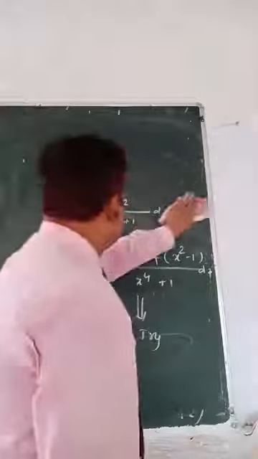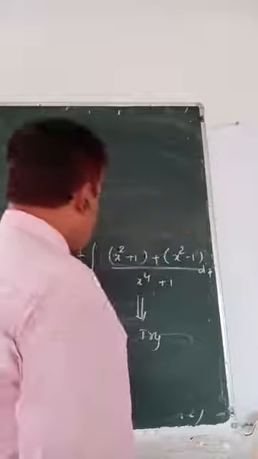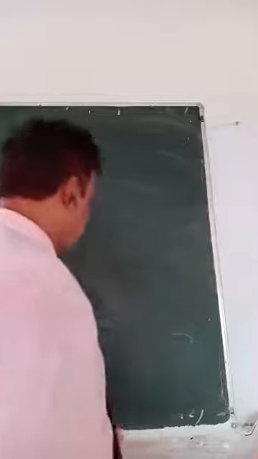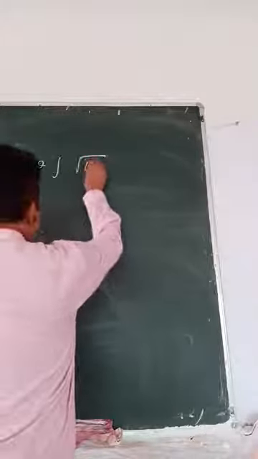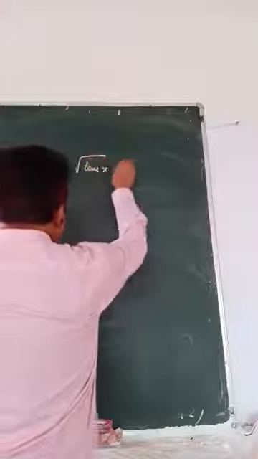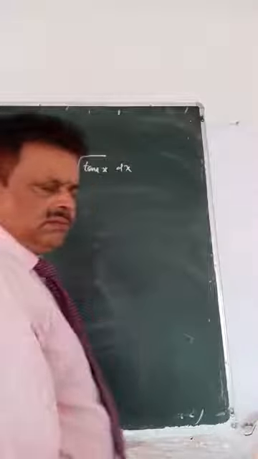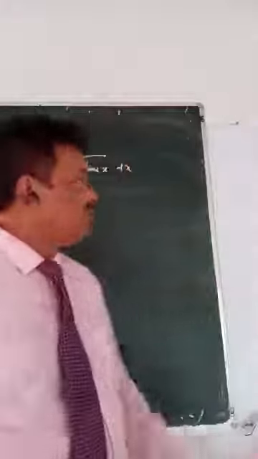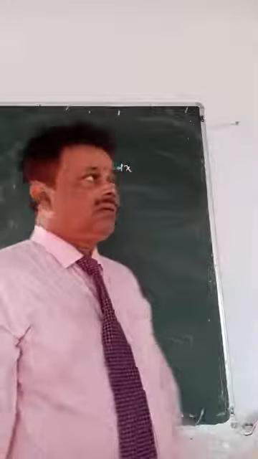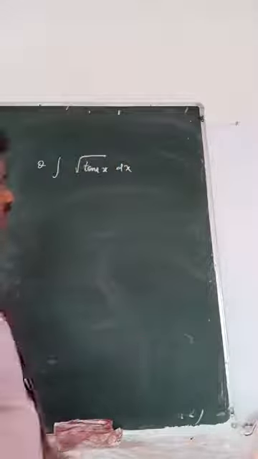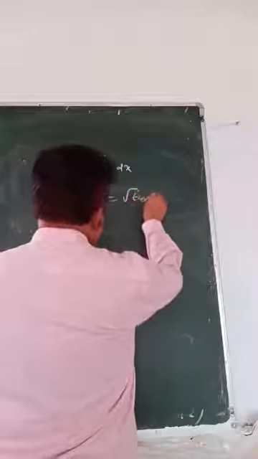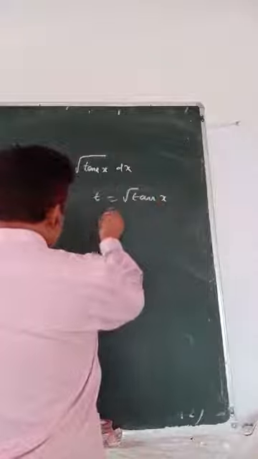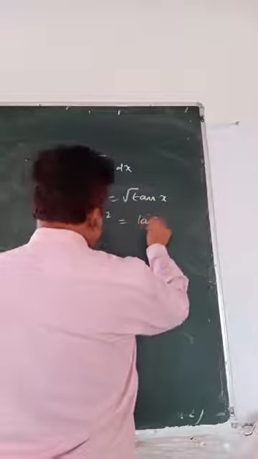Now, how to solve the integral of root over tan x, 2 power of 10x? This question is very peculiar. There is no clue to start. So, it is linked to this formula. t equals root over of tan x. That means t square equals tan x.